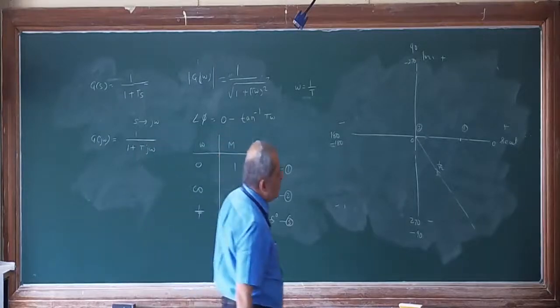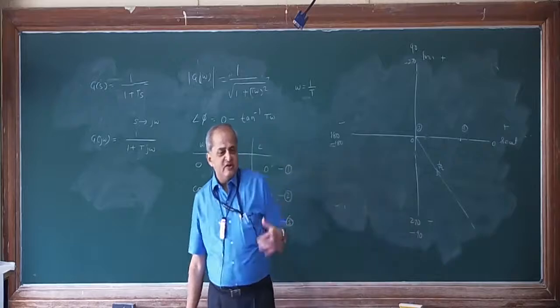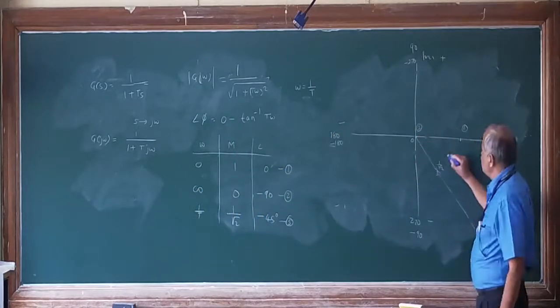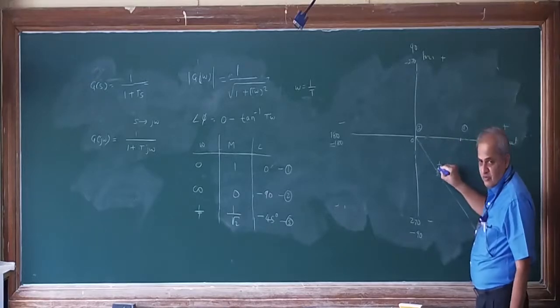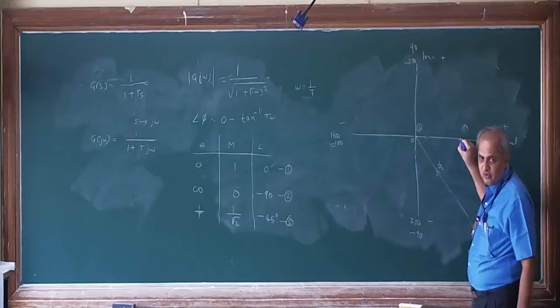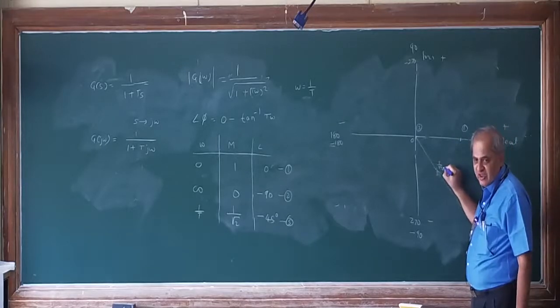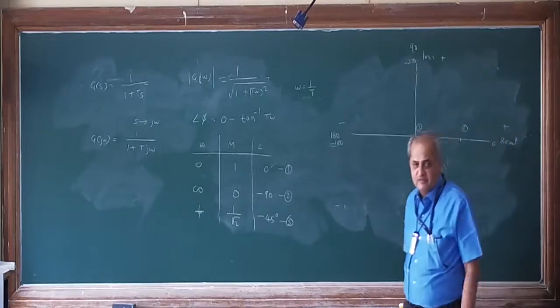So now you can draw the graph. The polar plot starts from here. See here, one common sense question is, this distance is 1 upon root 2, and this is also 1 upon root 2. If you join this point with this point, that will also become 1 upon root 2. That means as both the sides are the same, this angle is 90 degrees because its angle is in a semicircle.